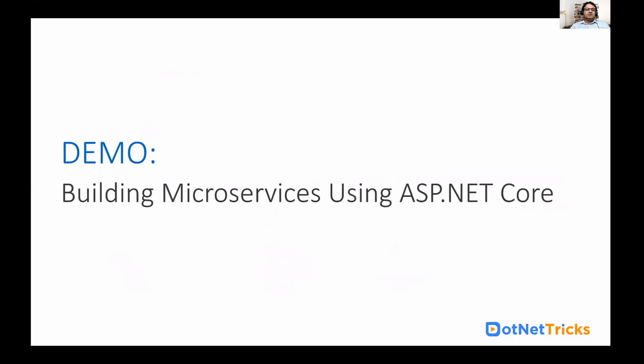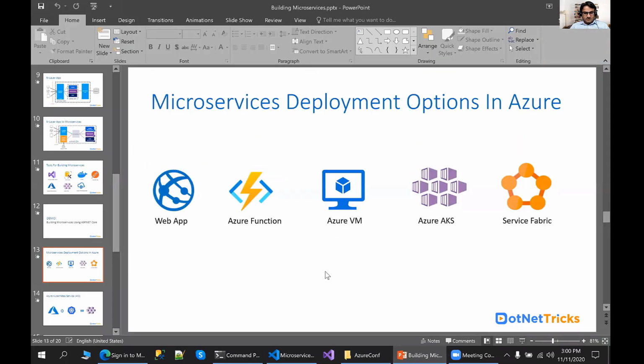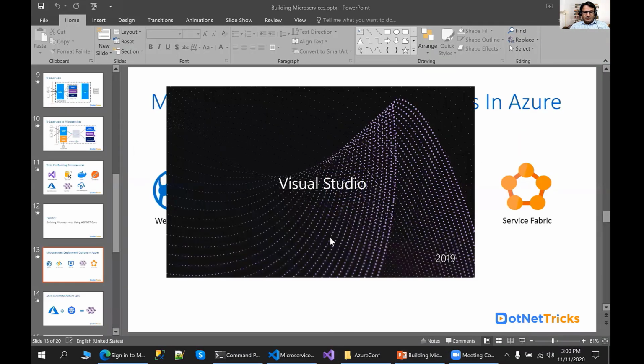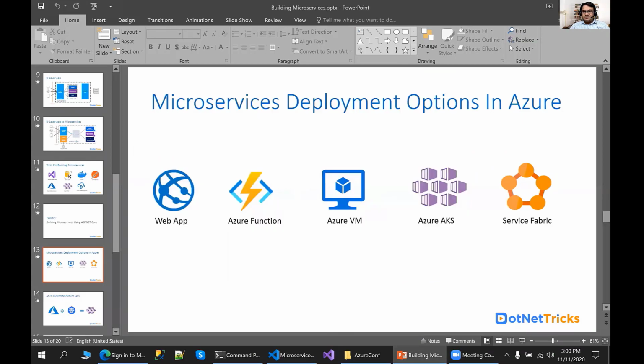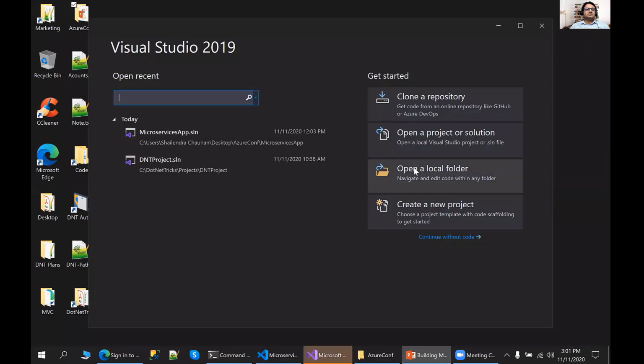Now let's see how we can build our microservices using ASP.NET Core. I already have Visual Studio 2019, which I'm just going to open here. I updated my Visual Studio to ASP.NET 5. So .NET 5 has been released, and I updated everything to the latest version of .NET, that is .NET 5.